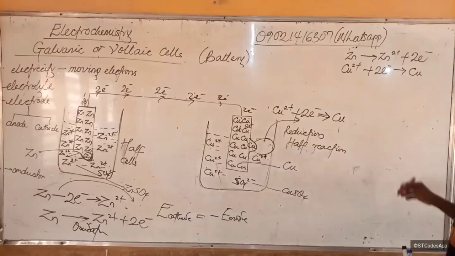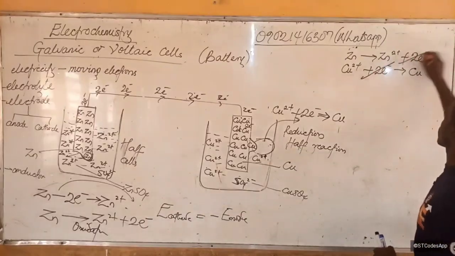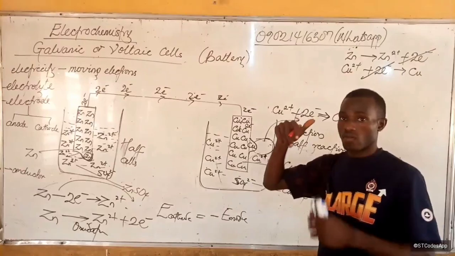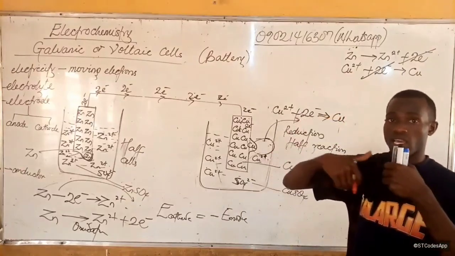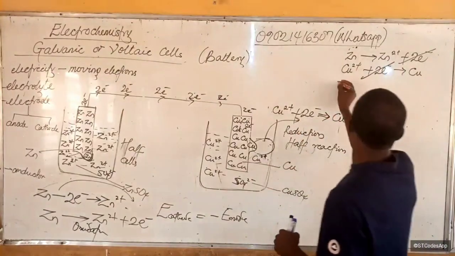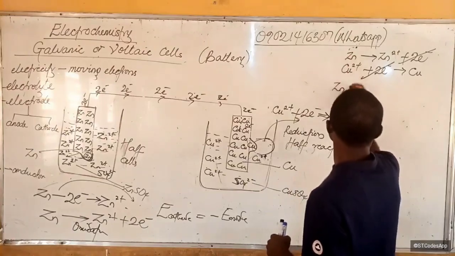Because they are on opposite sides, these 2 electrons will cancel each other. You know that species that appear the same way on both sides of the equation always cancel out.